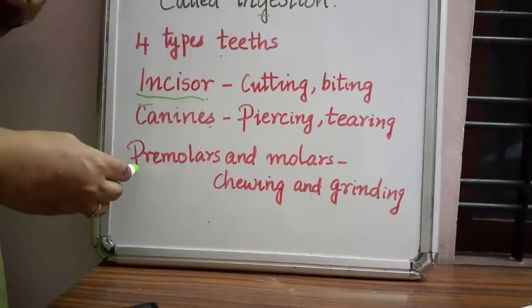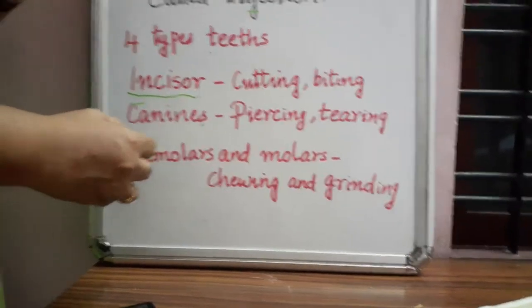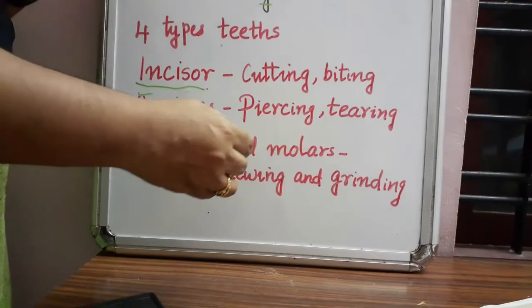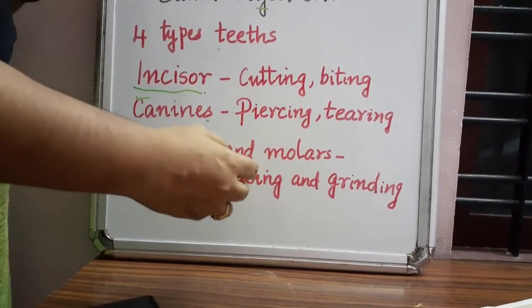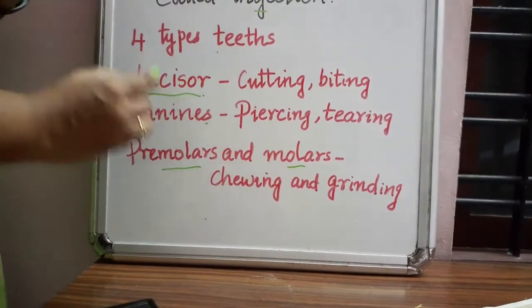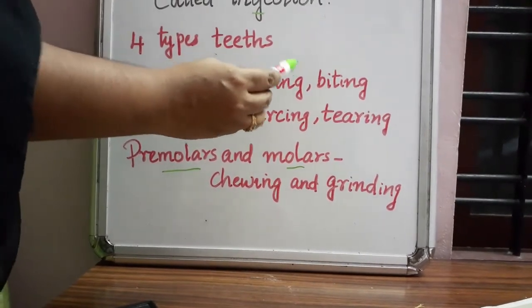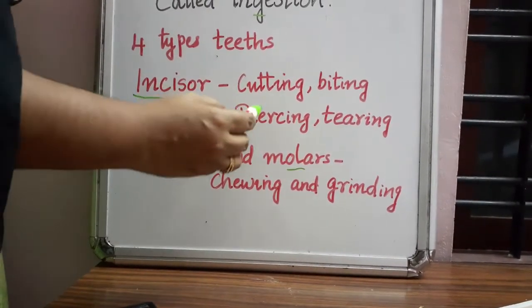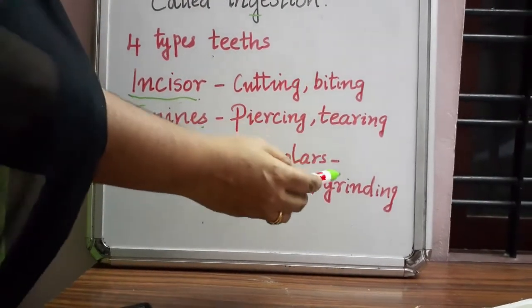Next one is known as the premolars. Behind the canines we can see premolars and molars. For chewing and grinding the food, we are using these teeth, premolars and molars. So once again, the four types of teeth are the incisors for cutting and biting, canines for piercing and tearing, and premolars and molars for chewing and grinding.